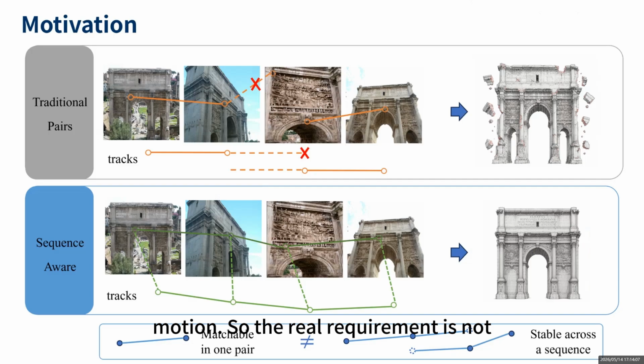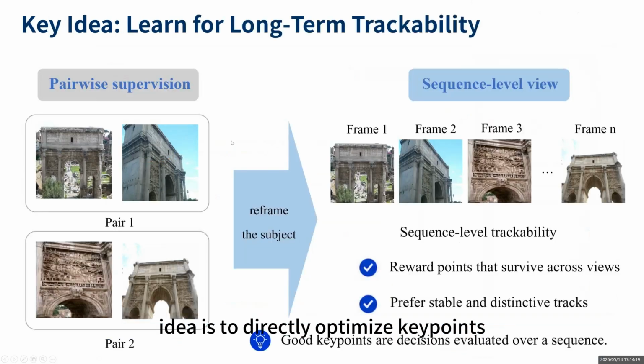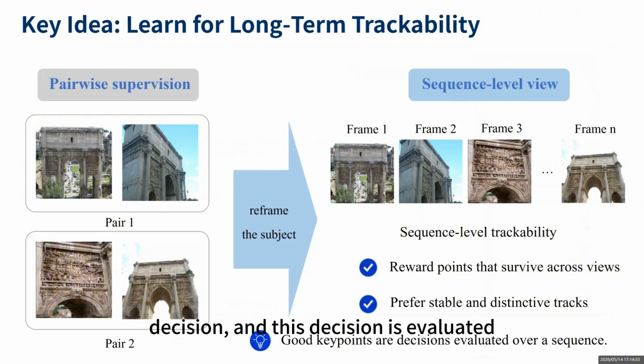So the real requirement is not only pairwise matchability. What we need is long-term trackability. A good keypoint should remain stable and distinctive over multiple frames. Our idea is to directly optimize keypoints from a sequence-level view. Instead of asking whether a point is good for one pair, we ask whether this point can form a good track across the sequence. In other words, a keypoint is treated as a decision, and this decision is evaluated by the quality of the track it produces.